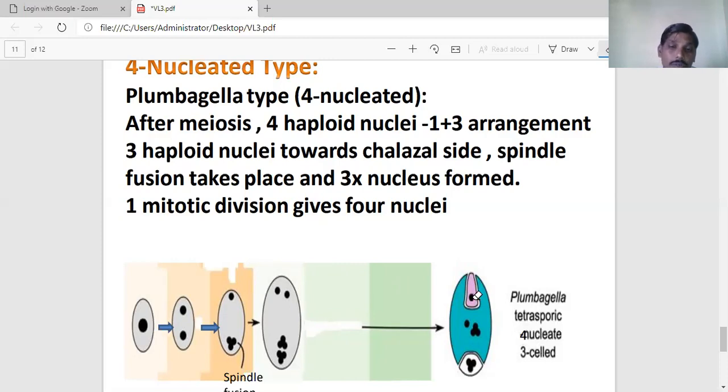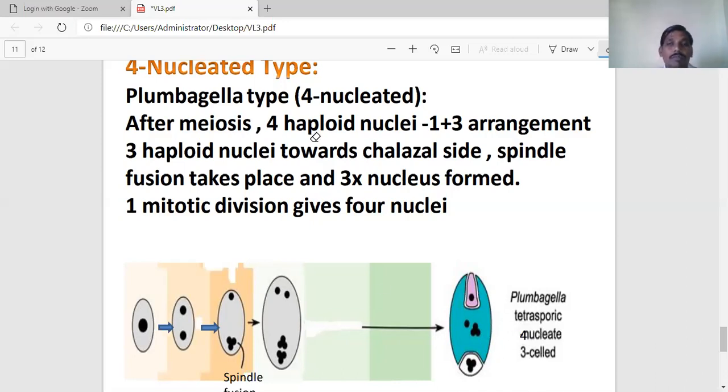The leftover single cell constitutes the egg cell. The remaining triploid nucleus forms the antipodal cell. So one cell, second cell, and third cell: it is a four-nucleate, three-celled condition seen in Plumbagella. There are no synergids. This is very important: synergids are generally absent in the Plumbagella type of embryo sac.